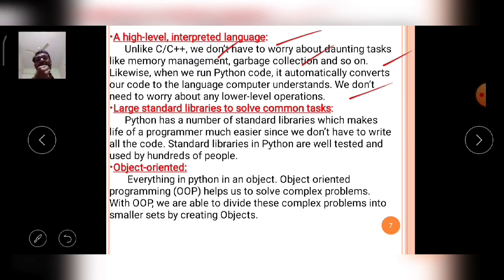Because of the concept of an interpreted language, what will happen? Like C, C++, there is no worry about difficult tasks like memory management problems, garbage collection problems, and so on, which commonly occur in C and C++ languages. So what is the meaning of interpreted languages? Generally, each language supports either a compiler or an interpreter.